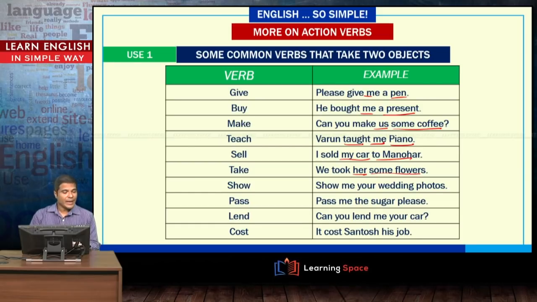In the same way, show me your wedding photos. Pass me the sugar please. Can you lend me your car? It costs Santosh his job. If you look at the last sentence, Santosh his job. So, cost is acting on two objects, one is his job and another one is Santosh.